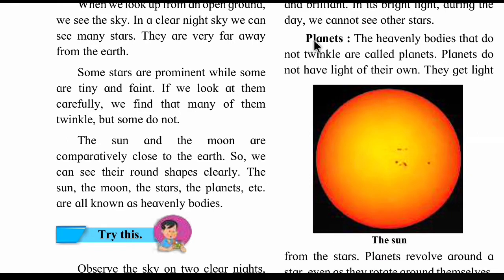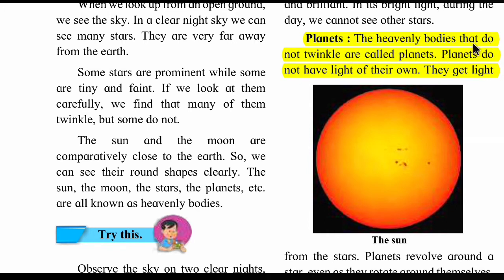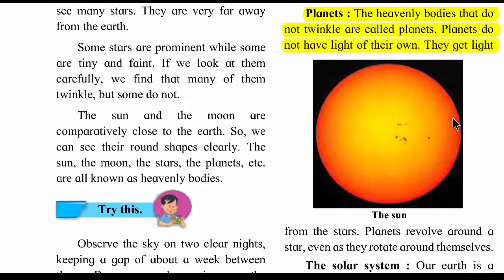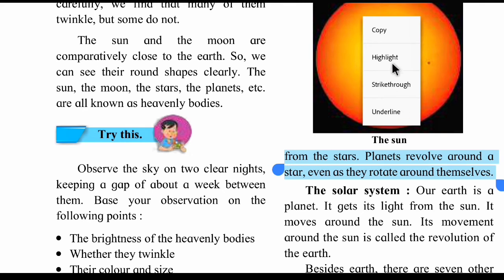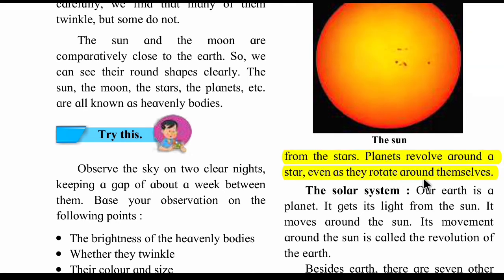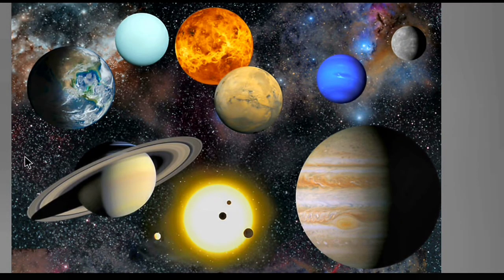Students, the next topic is planets. The heavenly bodies that do not twinkle are called planets. Planets do not have light of their own. They get light from the stars. Planets revolve around a star even as they rotate around themselves. In this picture some planets are there. So what is a planet? Planets are the heavenly bodies that do not twinkle.